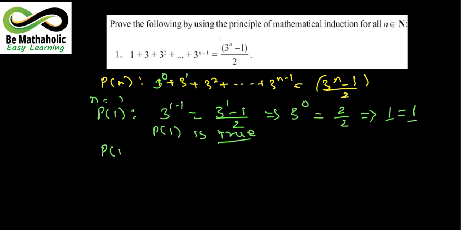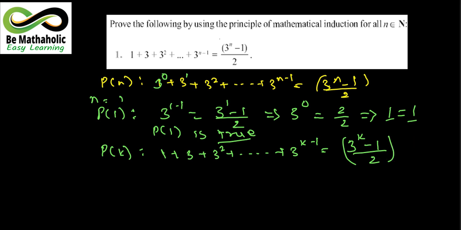हम k के लिए वैल्यू रख देंगे और उसको ट्रू मानेंगे. For k we have 1 plus 3 square plus dash dash dash 3 raised to the power k minus 1 equals to 3 raised to the power k minus 1 whole upon 2. This is equation 1. Let it be true. ये लिखना पड़ेगा सबको कि सपोज हमने ये k के लिए ट्रू माना है.